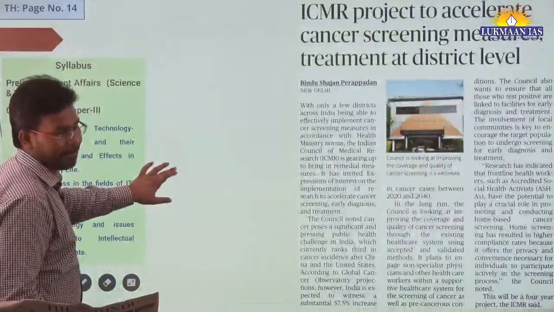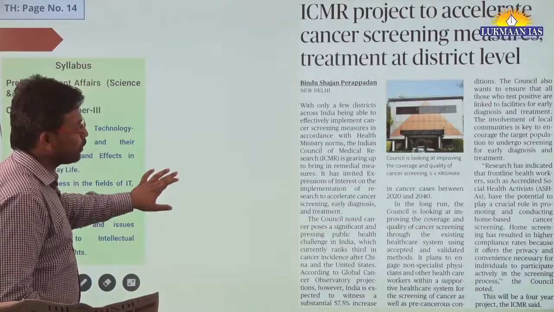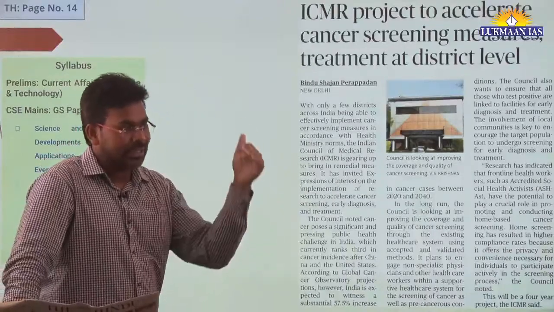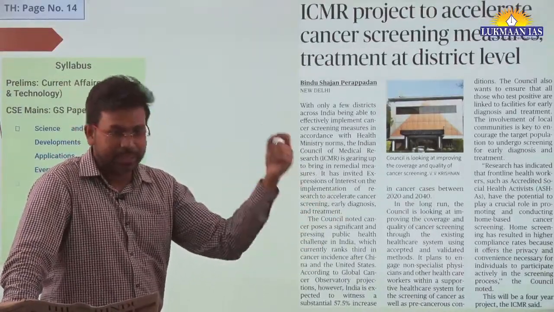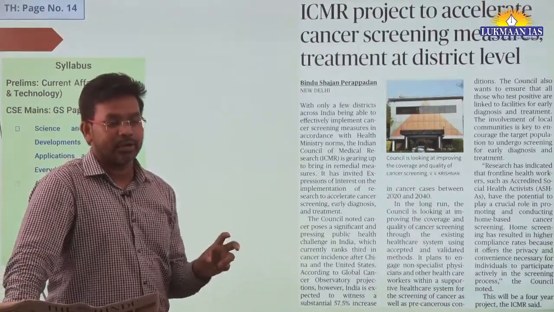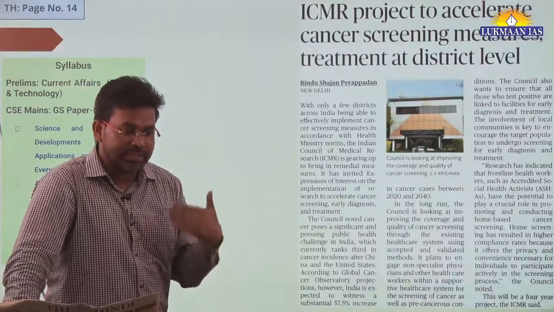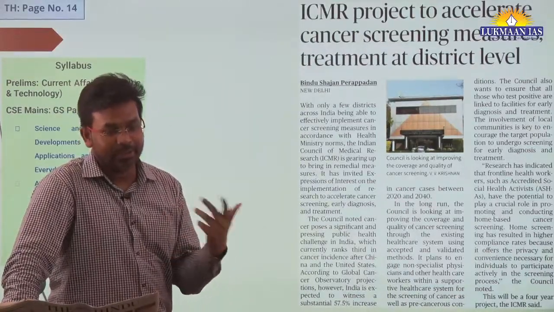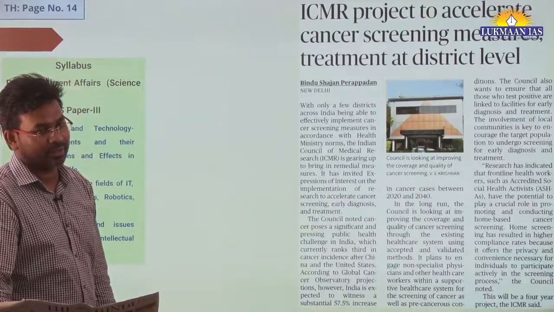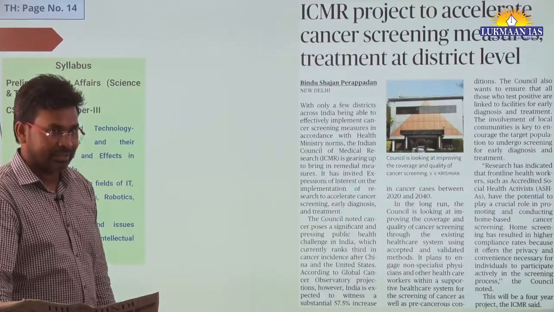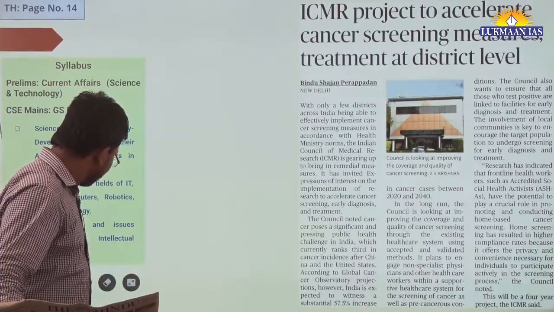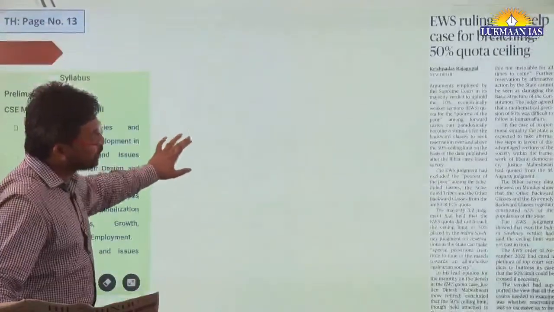So what is the argument forwarded by the Supreme Court? The Supreme Court has heard both the parties, and one of the parties says that these ST people, SC people already have reservation, and OBC people already have reservation. Why should they be included as part of EWS? The Supreme Court of India has agreed to it. They said yes, it is already the case. So they have reversed their judgment and reached the 50% ceiling limit. So sir, what is the argument put forward by the Supreme Court in reaching that 50% limit? What is the argument that the Supreme Court of India has given?